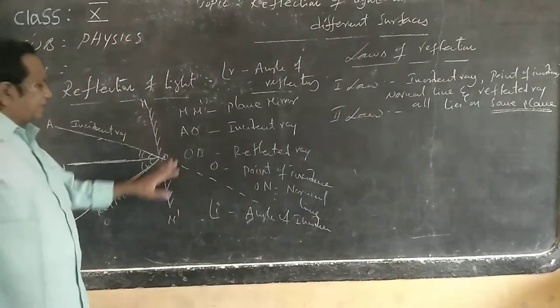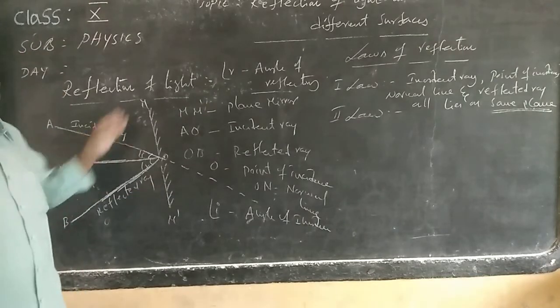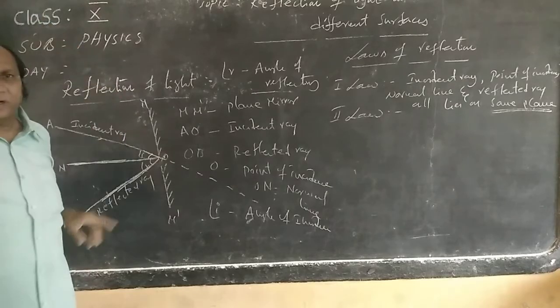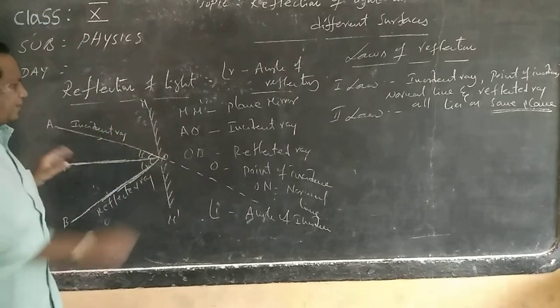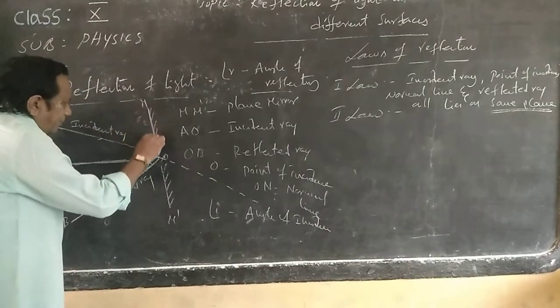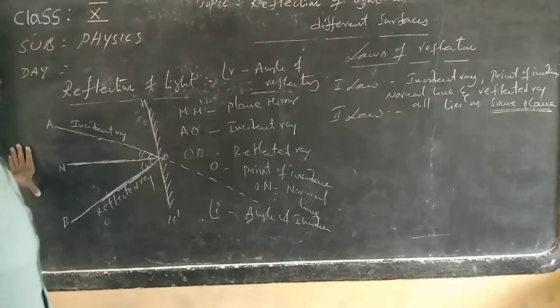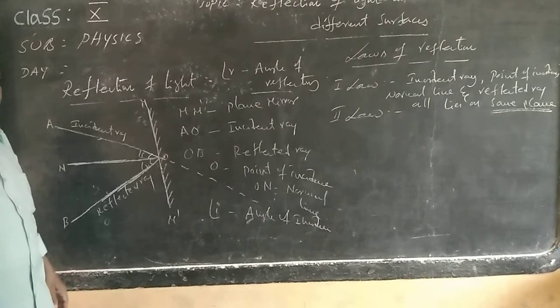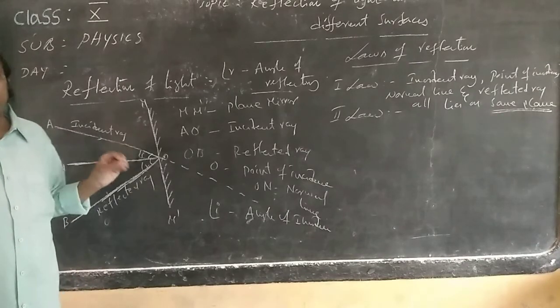Remember that it does not happen that the ray falls at one point and the reflection takes place at another point. Compulsorily, they all will be in one plane. That is the first law. So the incident ray, point of incident, normal line and reflected ray all lie on the same plane.